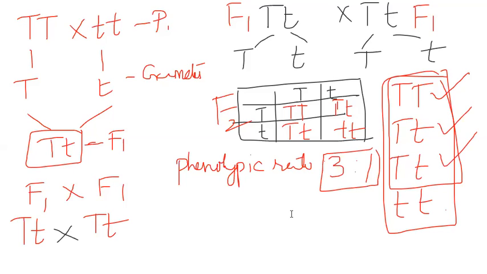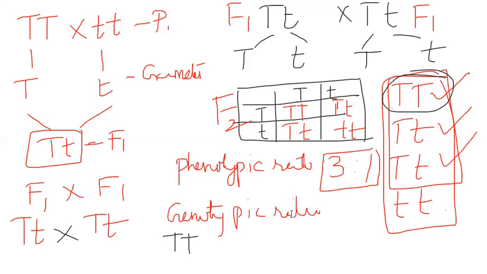Next, let's talk about genotypic ratio. Let's take the offspring formed here. How many of this kind are present? Only one. Homozygous tall.